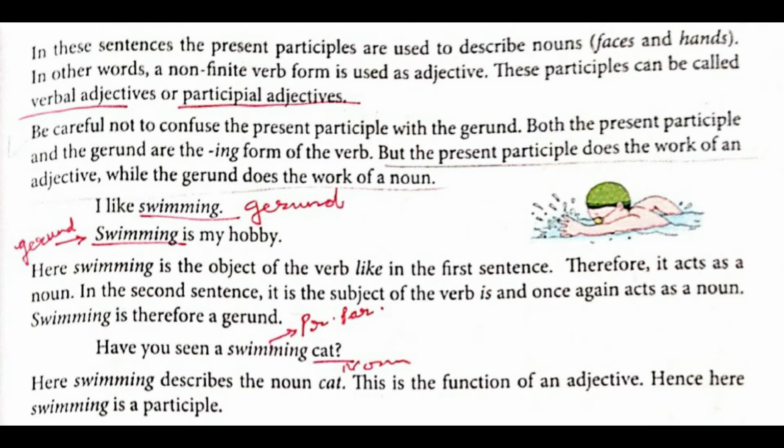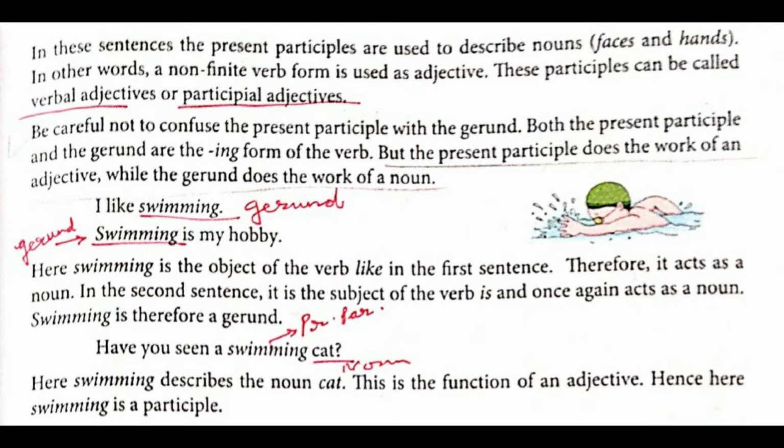Now the next point they are telling: be careful not to confuse the present participle with the gerund. We'll be doing the chapter on gerund next. Just as a participle has the characteristics of verb plus adjective, in the same manner the gerund has the characteristics of noun plus ing.